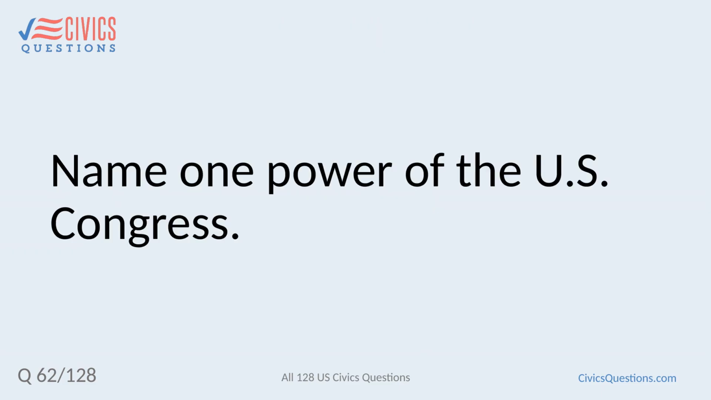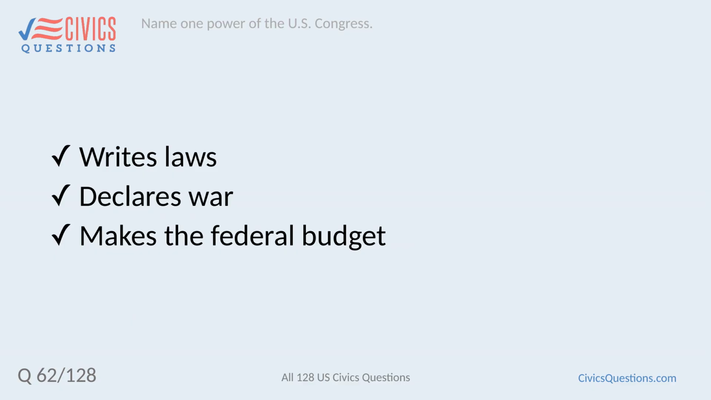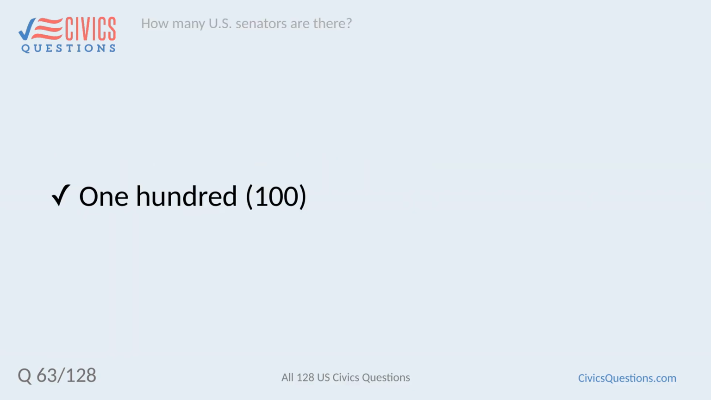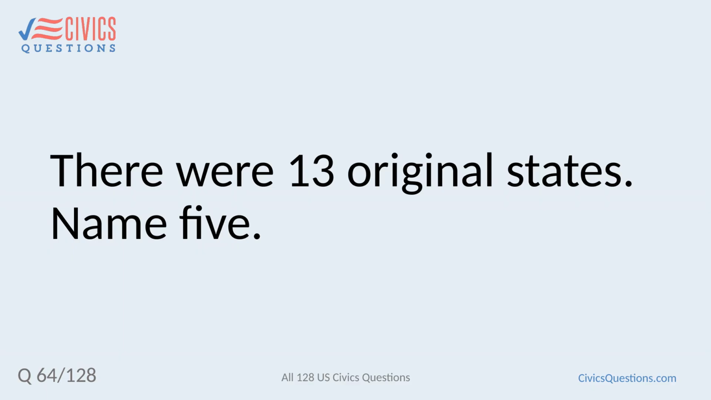435. Name one power of the U.S. Congress. Writes laws, declares war, makes the federal budget. How many U.S. senators are there? 100. There were 13 original states. Name 5.